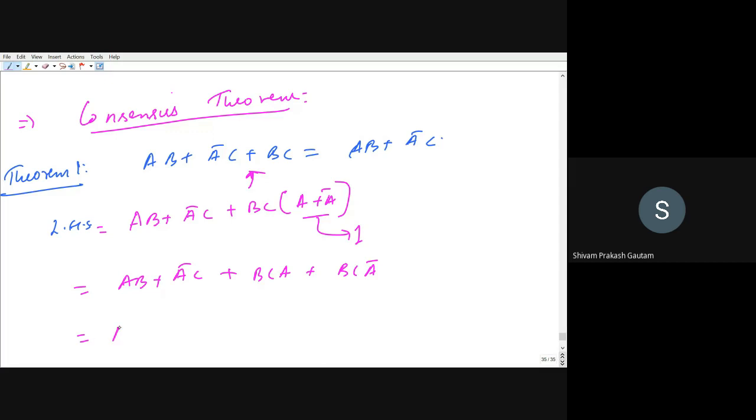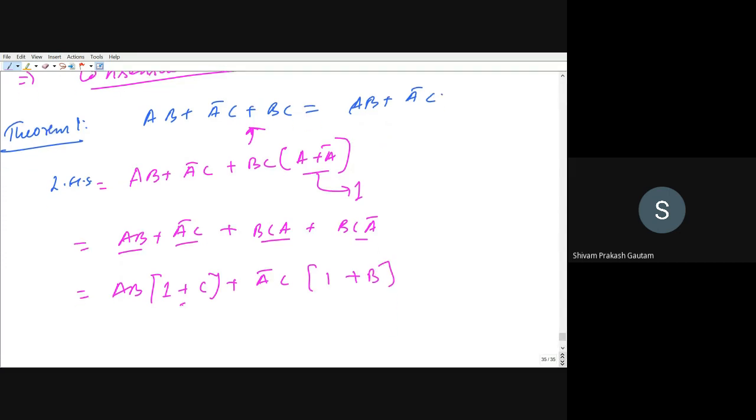Right? Now I will take AB common from this and this. So AB common, this is 1 plus C, and A bar C common from this and this, so this will be 1 plus B. So 1 plus C and 1 plus B, each will be equal to 1. So I can write AB plus A bar C. That will be equal to RHS. You can see AB plus A bar C. So this is theorem 1 of the consensus theorem.